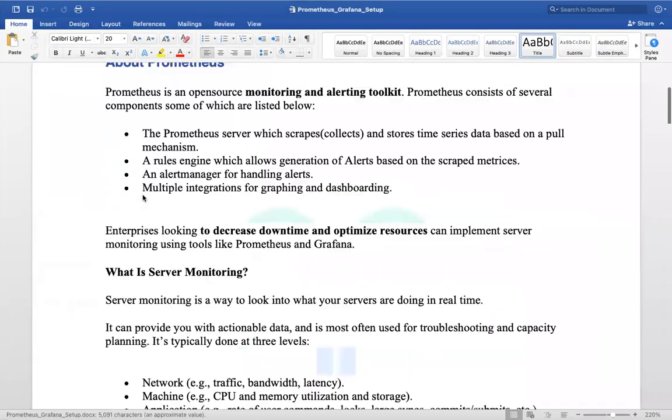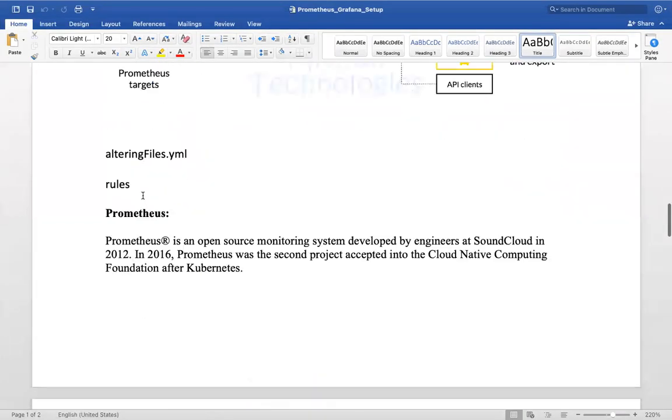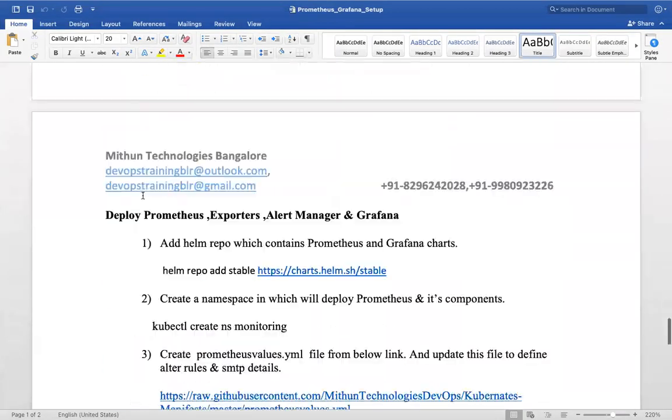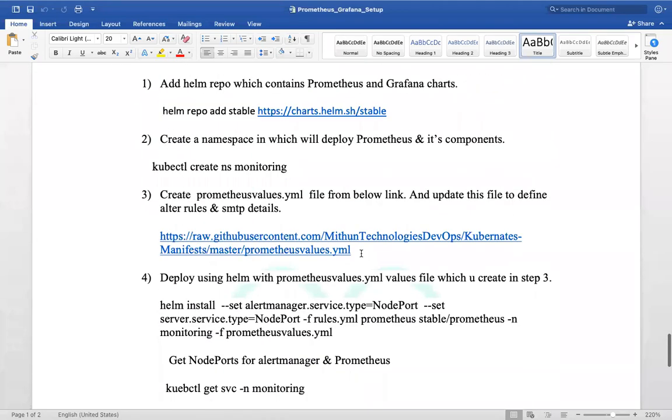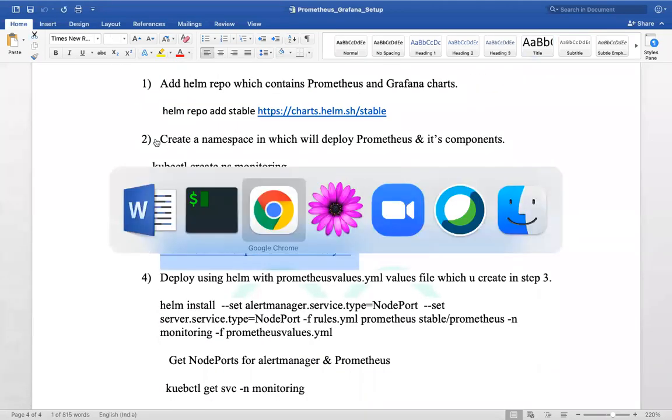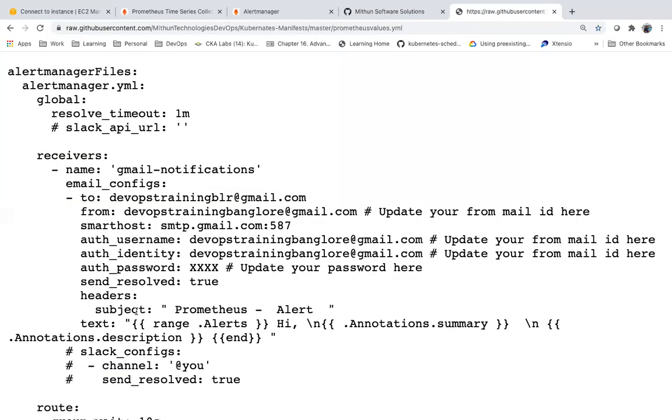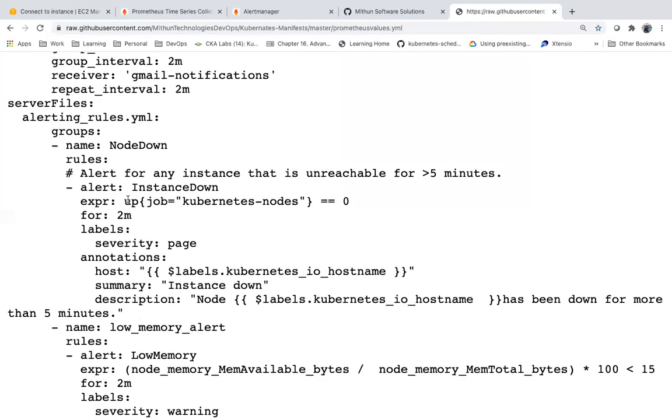As of now, we have not created any alert rules. If you see, we can apply some kind of queries here, like rules. Now this is one expression.